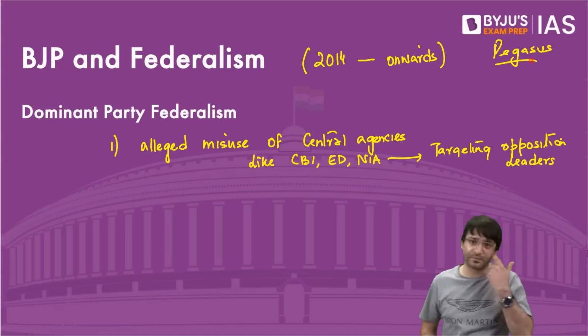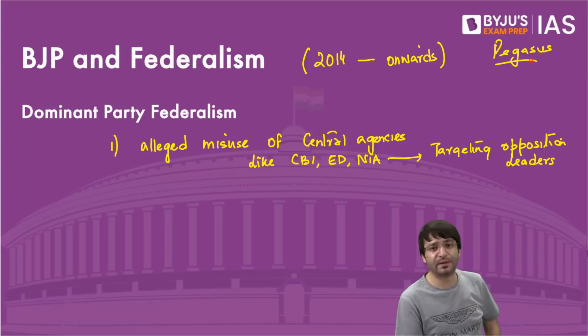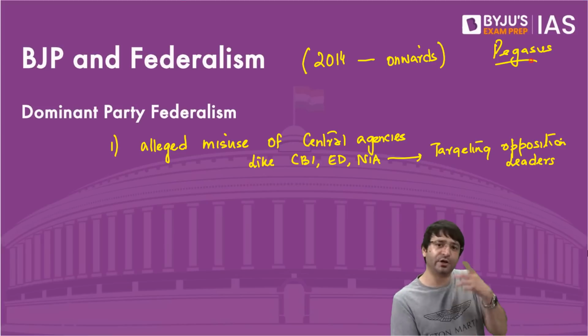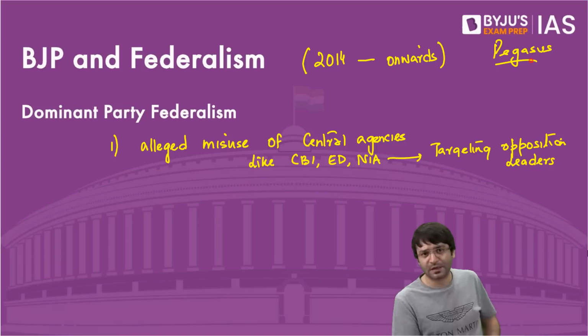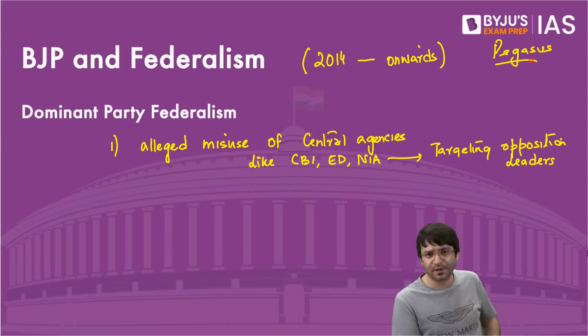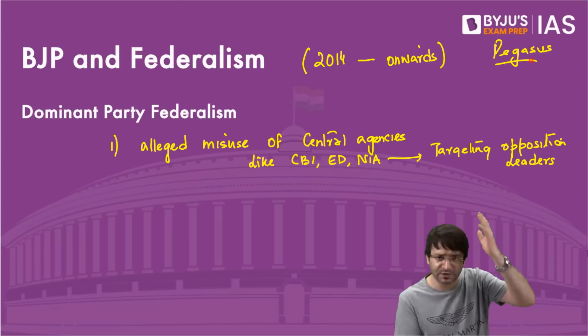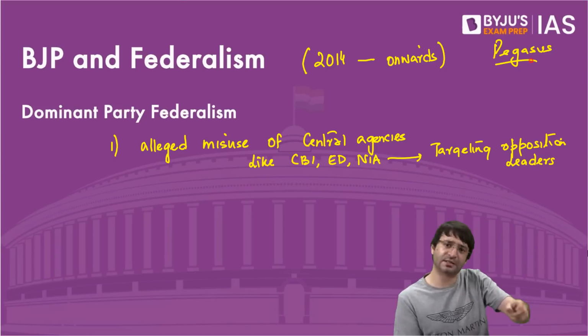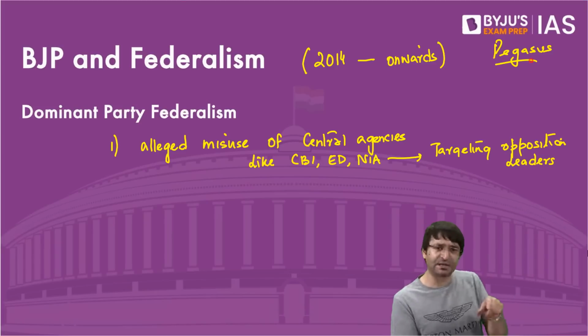Pegasus is a software created by an Israeli firm, and they have a policy that they sell this software only to governments. It was alleged that Pegasus was used in India. If it was used in India, who would have employed Pegasus? Government. Why? Because the company which sells Pegasus sells only to the government. And Pegasus was used to target opposition leaders.